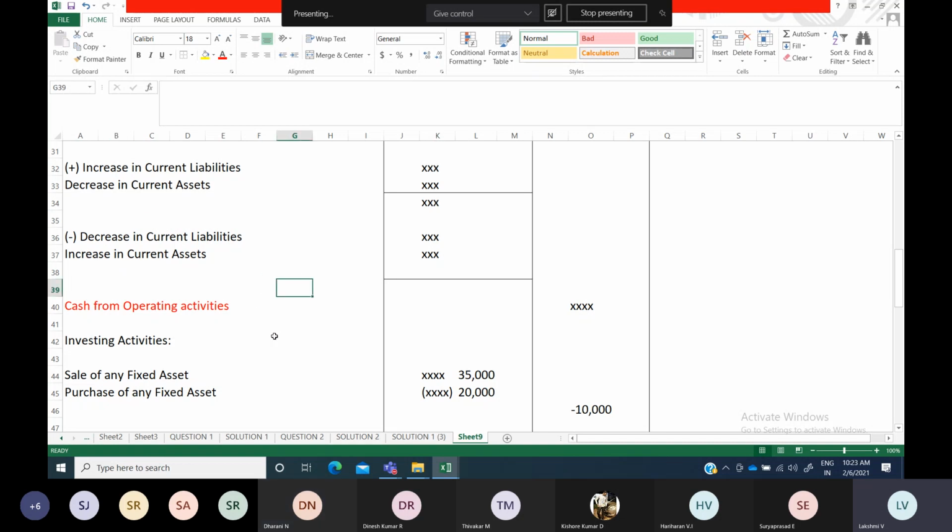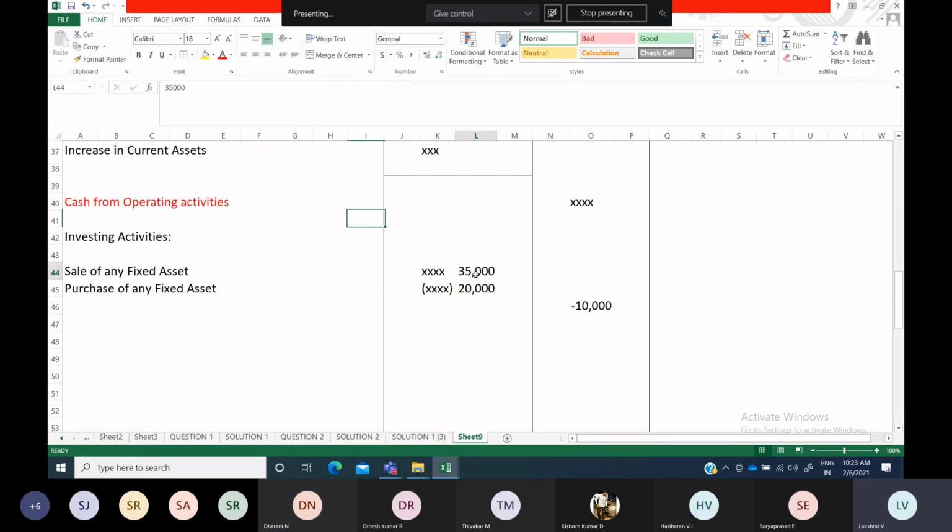Okay. So like this, any sale you will show as a positive figure. Any purchase should be shown as a negative figure, because it is an outflow.